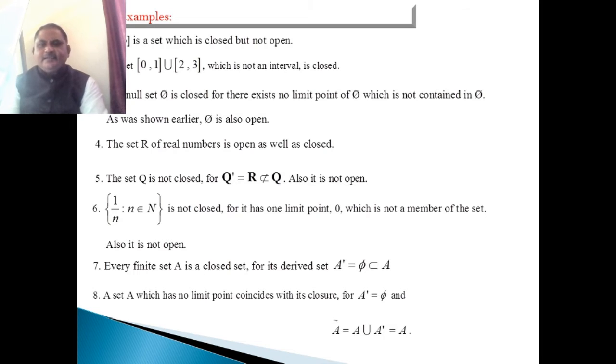A set A which has no limit point coincides with its closure, for A' is equal to the empty set, and the closure of A is equal to A union A', which is equal to A.